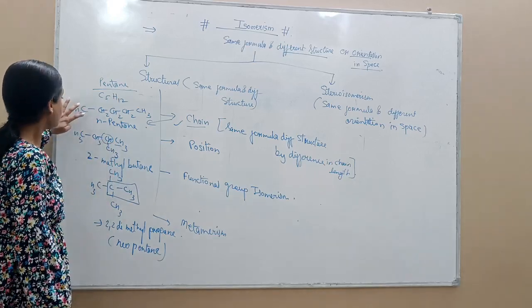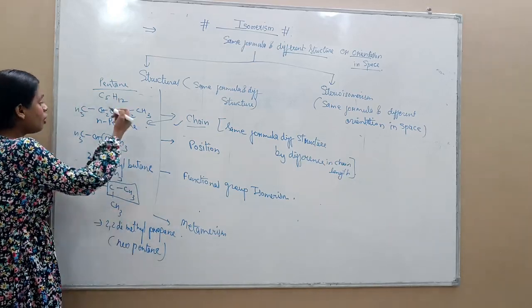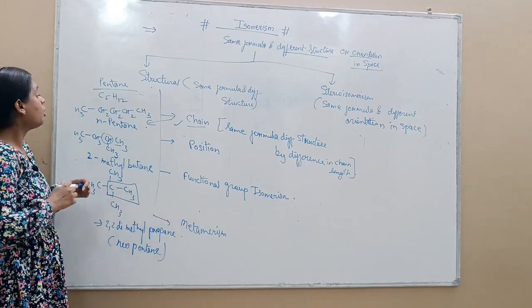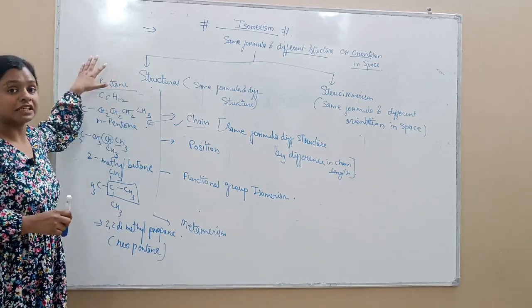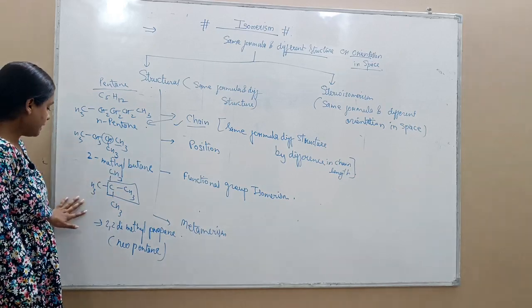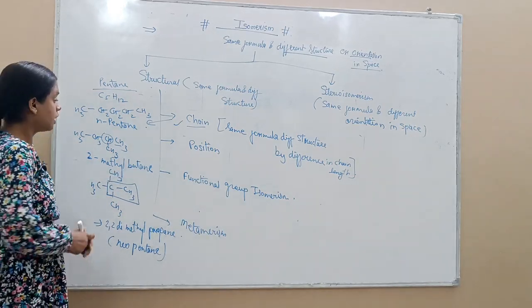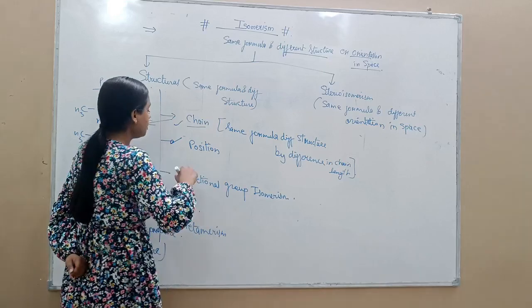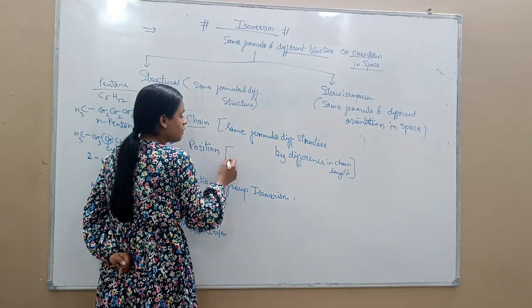Okay, so 3 types of chain isomers can be formed for C5H12, that is n-pentane, isopentane and neopentane. Okay, so now we are going to discuss position isomerism.